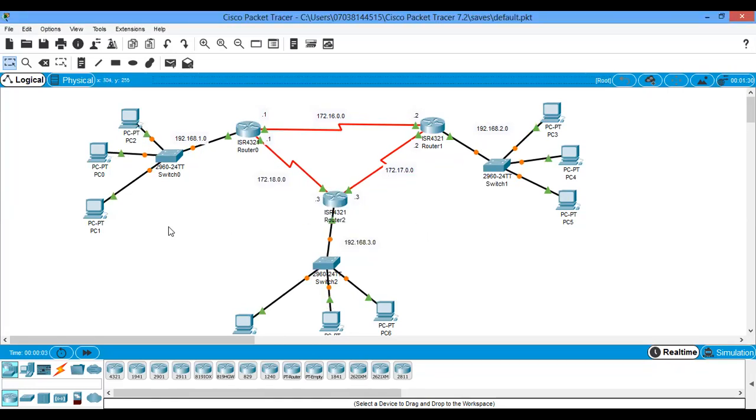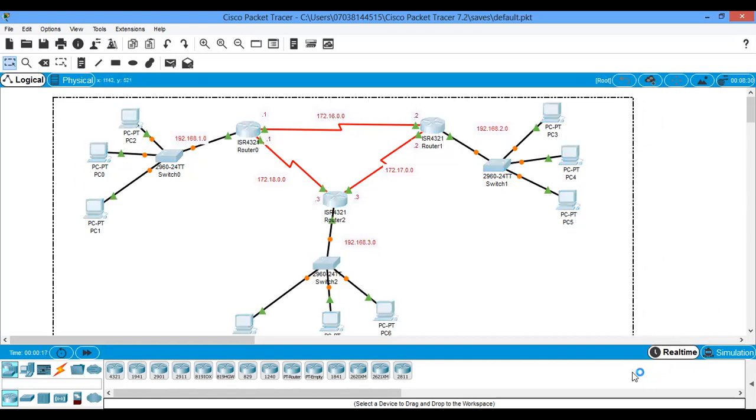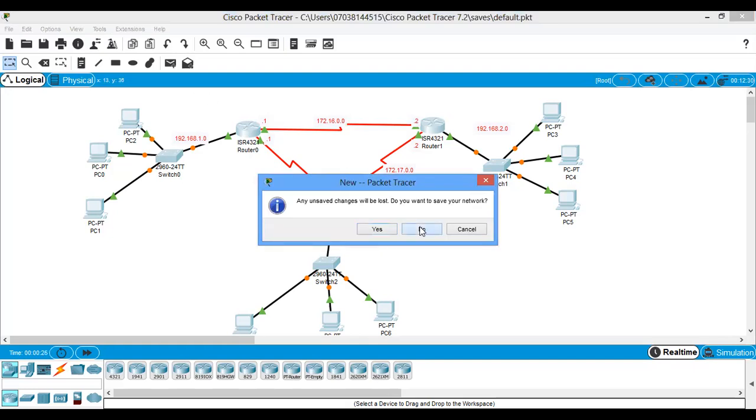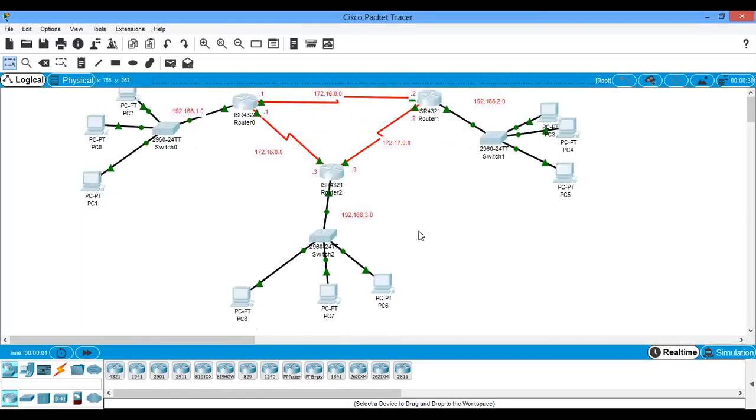So I'll be using this to explain ACL configuration. I'm copying all of this, going to a new file, and pasting it. Okay, so I have all of this.